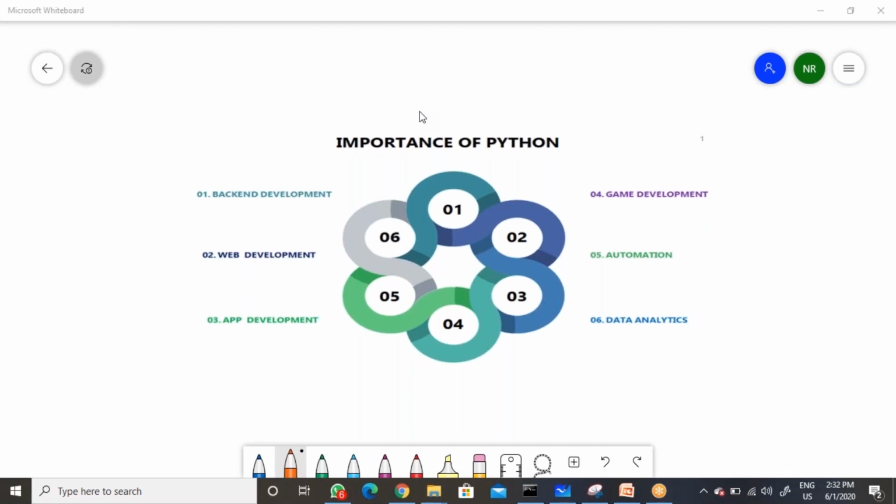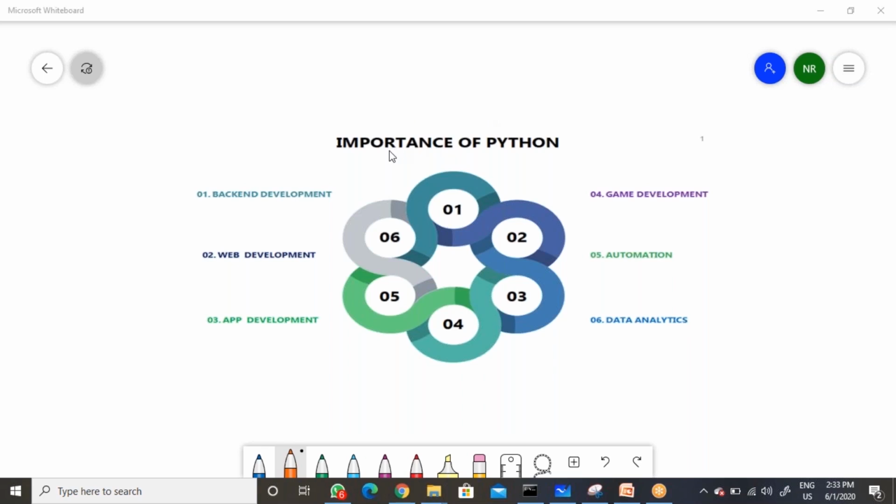Now we speak about the importance of Python. The Python programming language can be used with any programming language. That means it will interact with C, C++ and Java. So not only programming languages, it will work in any technology. That means it will work for databases, for the ETL process, and for front end. Python can work anywhere because it is an open source and free software programming language.